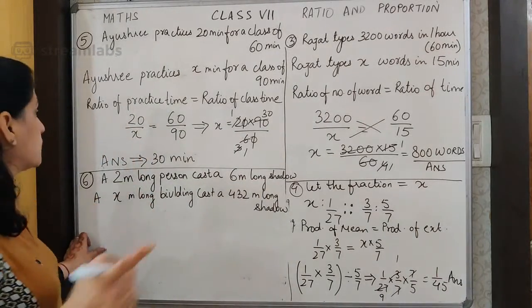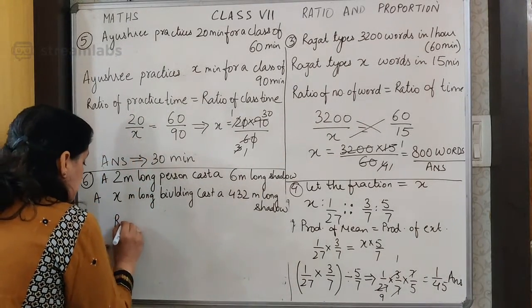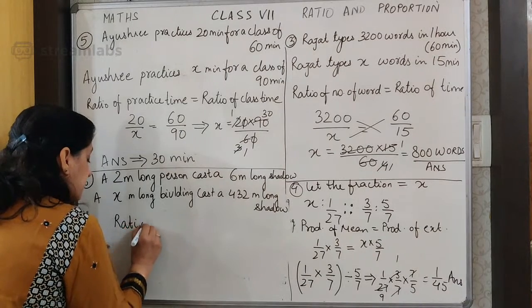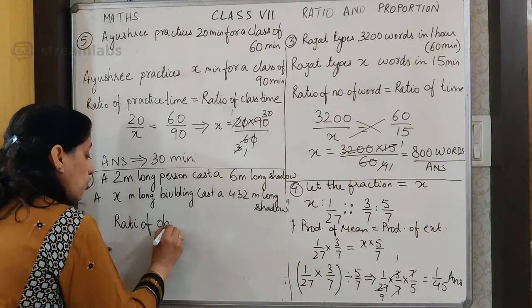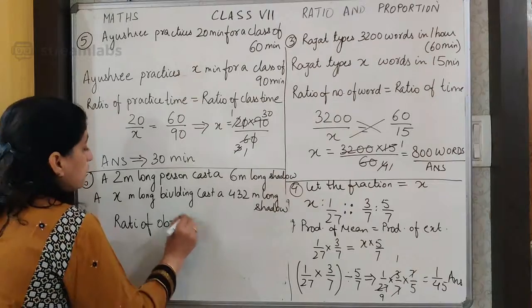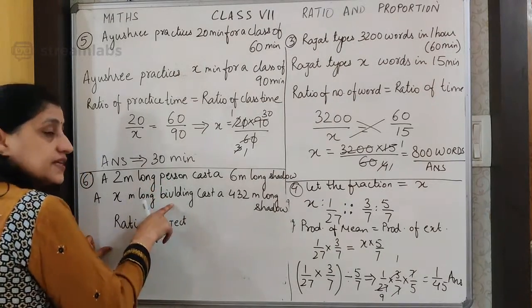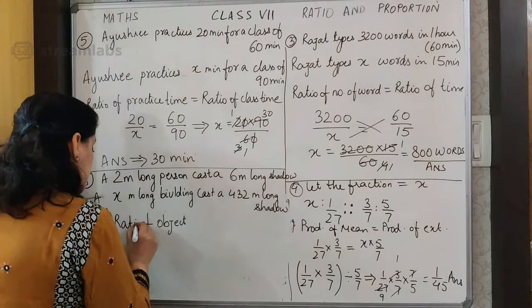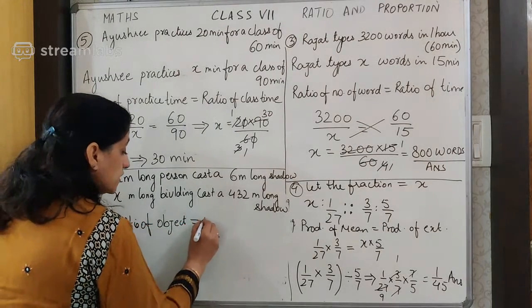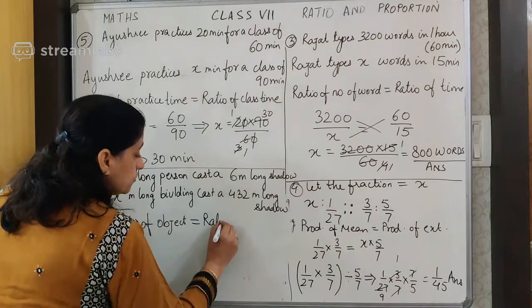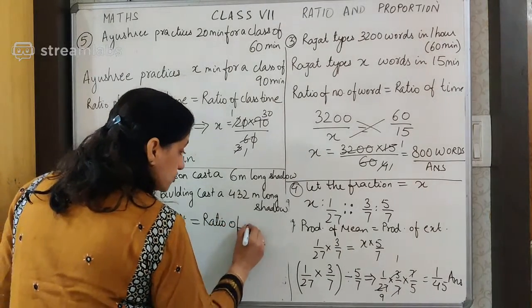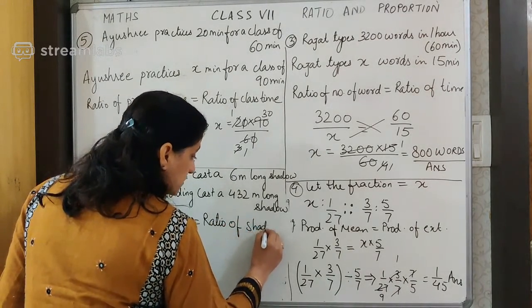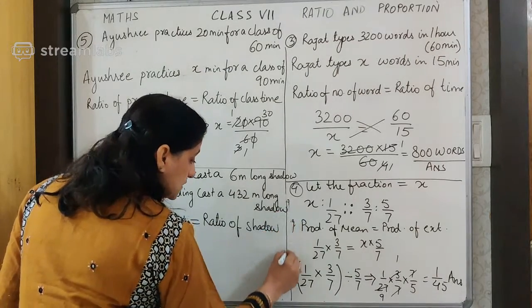So how will I put the ratio? I say the ratio of the object. Here objects are different, so I am using the word object and shadow. In the first case the object is a person, then it is a building, but the shadow will be formed in a similar manner. So I have written ratio of object should be equal to ratio of shadow. Right, children? I hope this is clear.